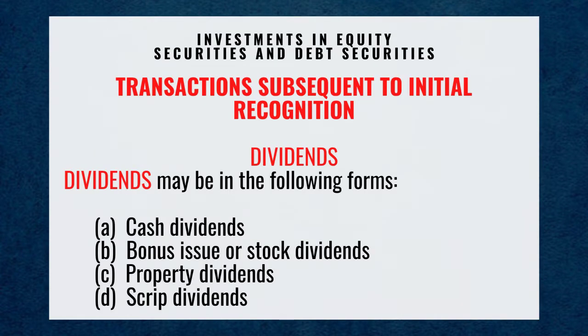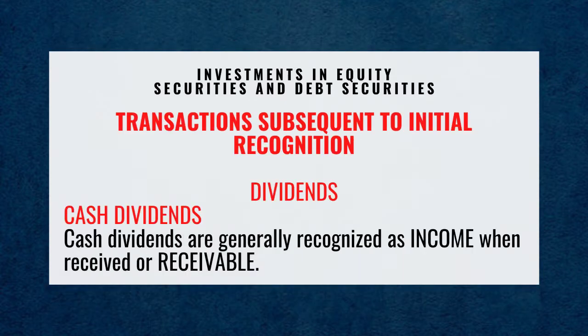Dividends may be in the following forms: A. Cash dividends. B. Bonus issue or stock dividends. C. Property dividends. And D. Scrip dividends. Cash dividends. Cash dividends are generally recognized as income when received or receivable.